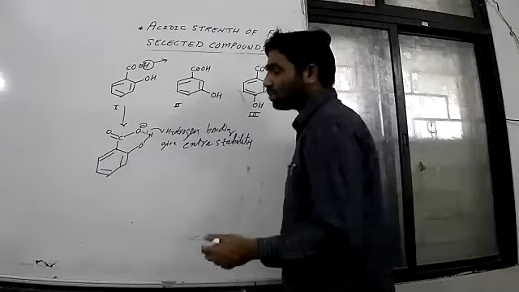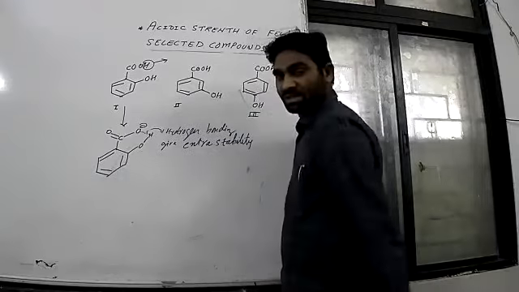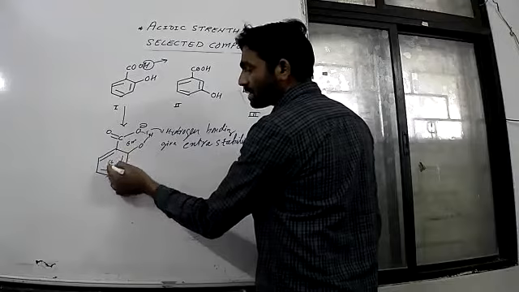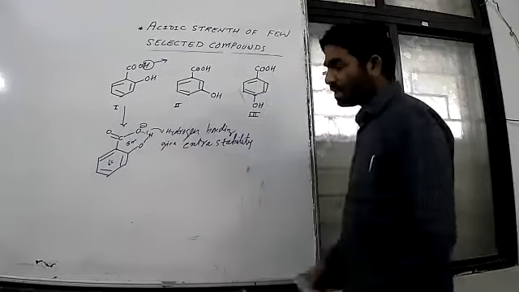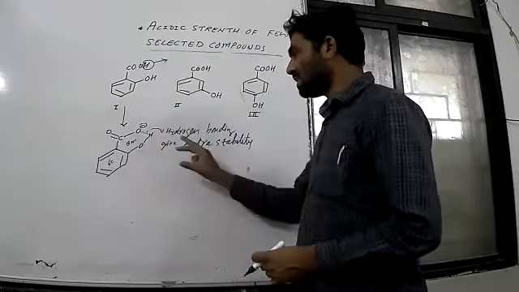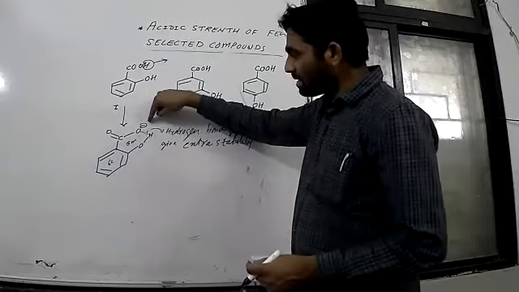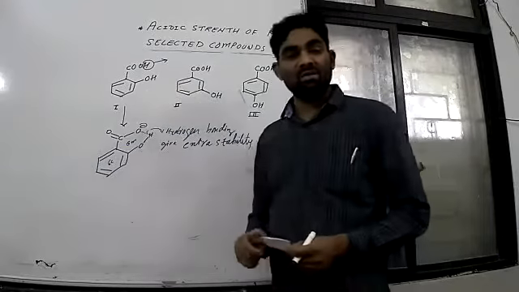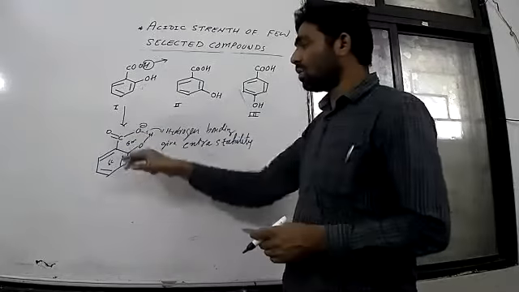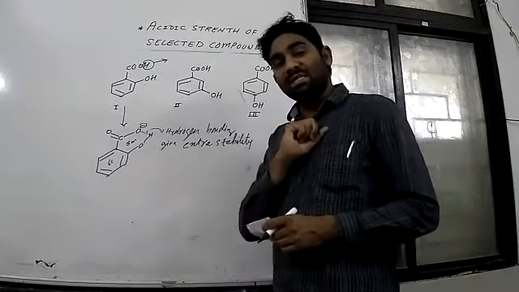And you must know there are two rings. This is a 6-membered ring and this is a 6-membered ring. There are 6 carbons, and you see 2, 4, 6 carbons. Because of this reason, this O minus is stabilized by hydrogen bonding. Therefore, we can say ortho-hydroxybenzoic acid is more acidic than this.